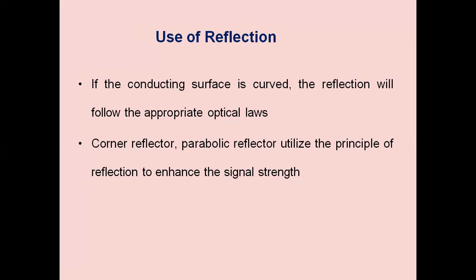The electromagnetic radiations coming from the satellite strike the surface of the parabola dish and will be reflected. So all the reflected electromagnetic energy is made available at the focus point of the parabola. At that point, we have the feed antenna. Those radiations concentrated at the focus point are converted into an electrical signal by means of a receiving antenna placed at the focus point. Therefore, reflection properties are very important in this case.